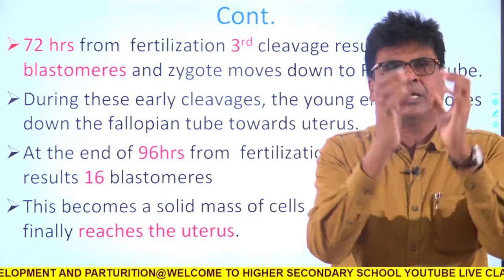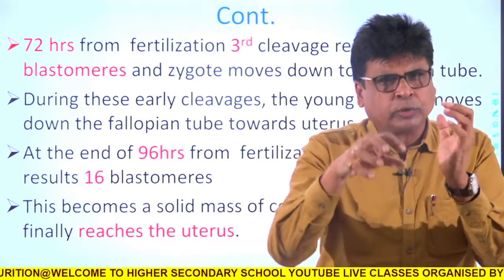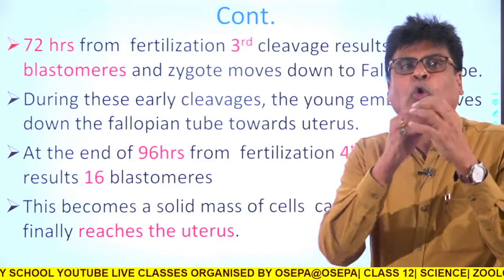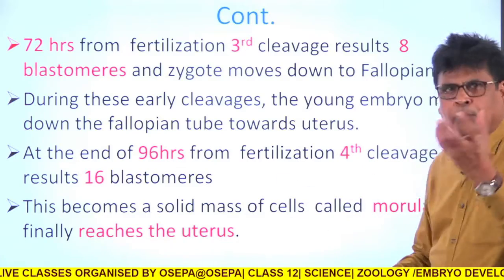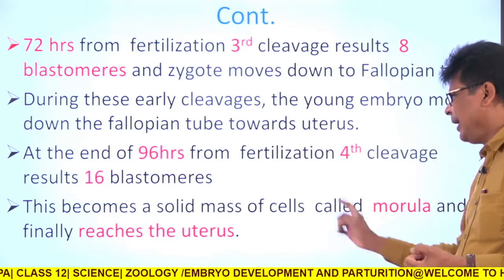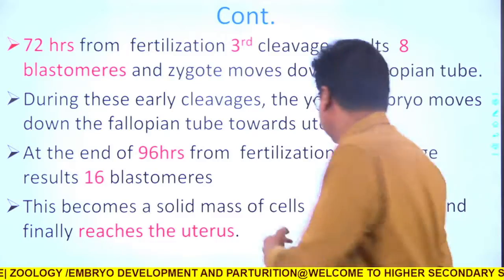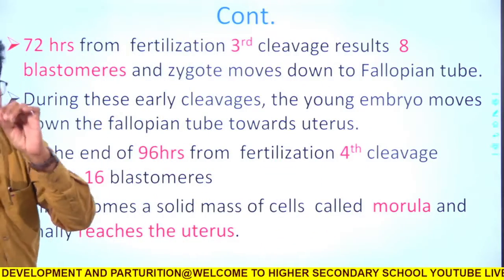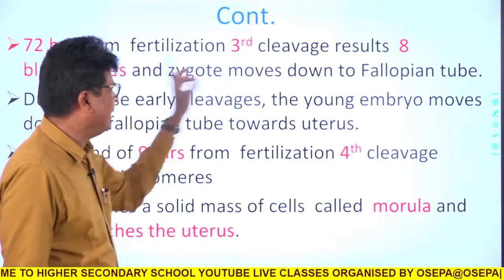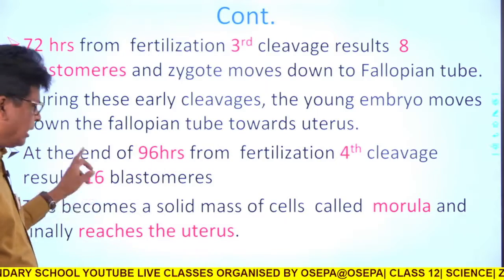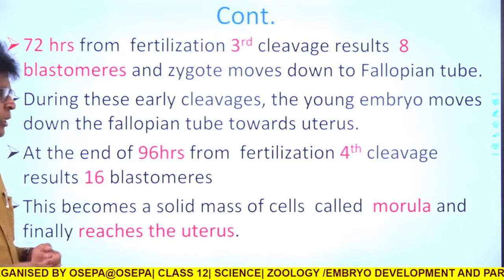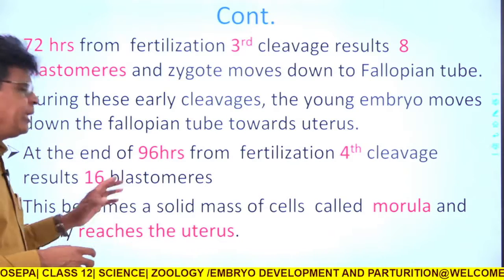So the 16-cell zygote, just like a ball, comes to the uterus, and at that time it is a solid ball, no hollow structure. That solid structure, the 16-cell zygote, is known as morula. Very clear, morula. The most important words are marked with red color. So third cleavage 8 cell, fourth cleavage 16 cell, and finally this is a morula. Morula is a solid, ball-like structure, and that morula reaches the uterus.